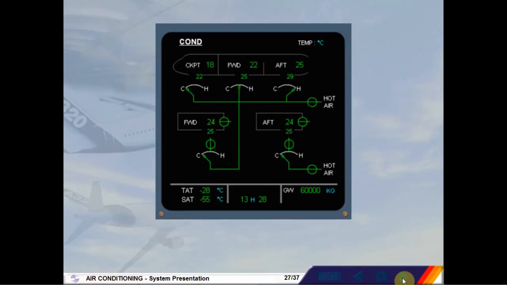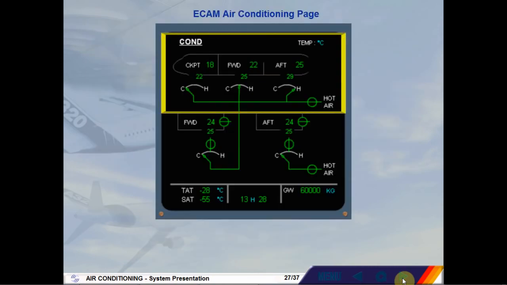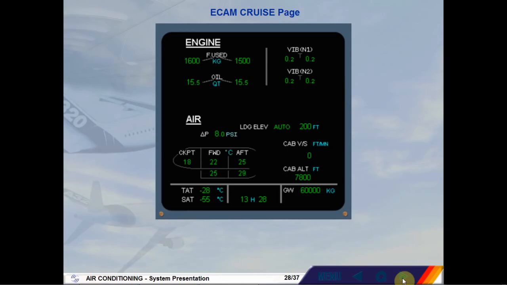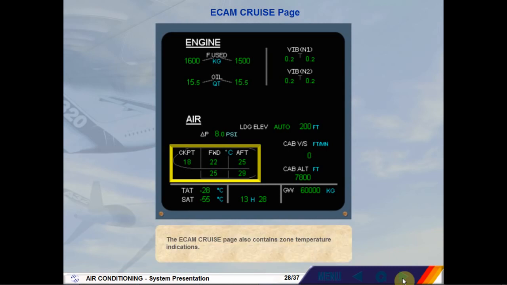The ECAM COND page contains zone temperature and trim air system indications. The ECAM cruise page also contains zone temperature indications.